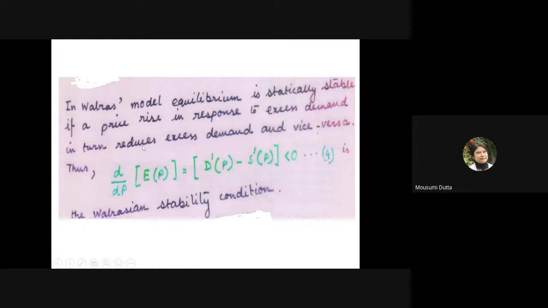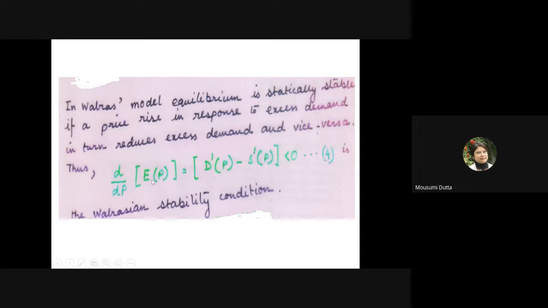That, using mathematical notation, can be presented as dE(P)/dP, the change in excess demand. E as a function of P has been marked as excess demand.